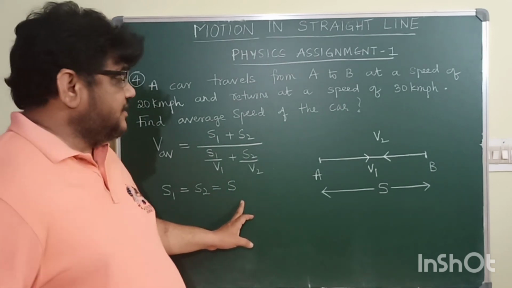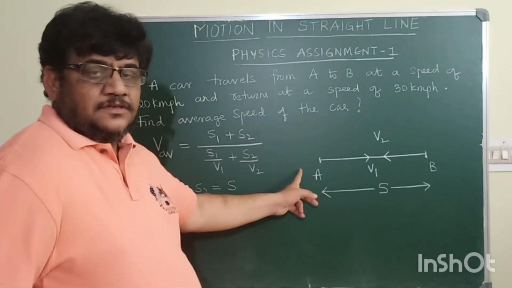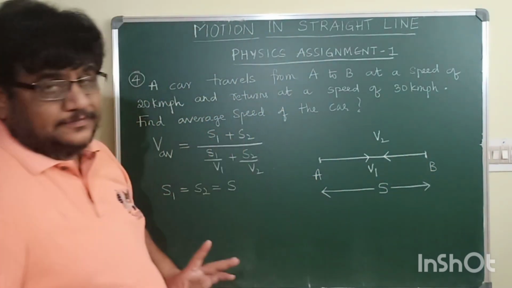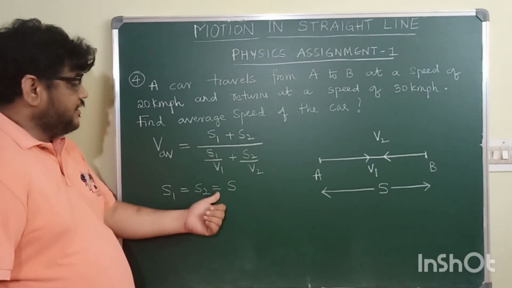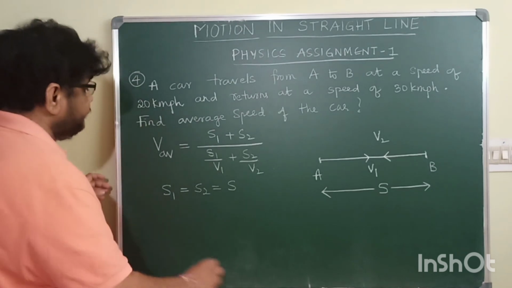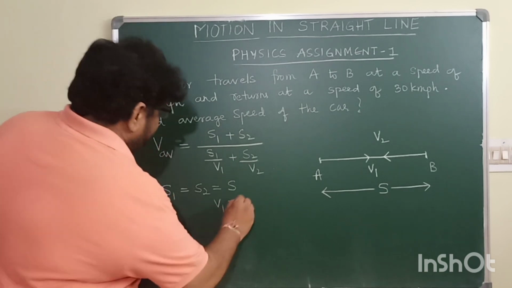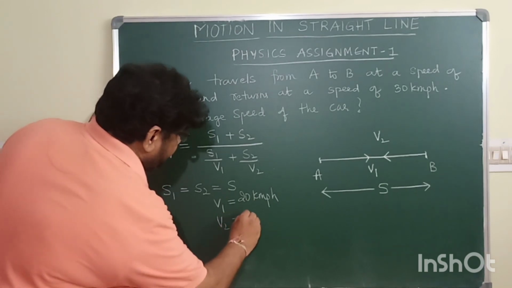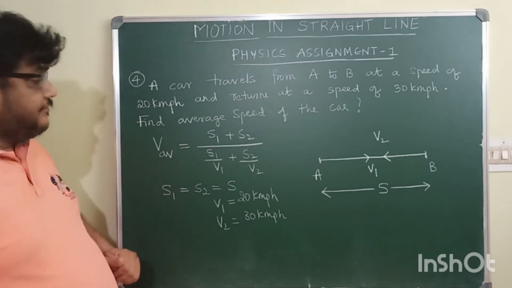From where to where the body is traveling? From A to B first, then B to A. So S1 is the distance from A to B, S2 is the distance from B to A. Since both distances are equal, I will take S1 is equal to S2 is equal to S. Similarly, what is V1 and V2? V1 is 20 km per hour, V2 is 30 km per hour. Now how to find V average?